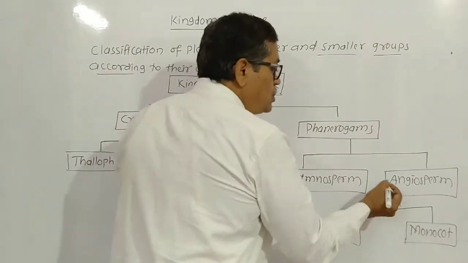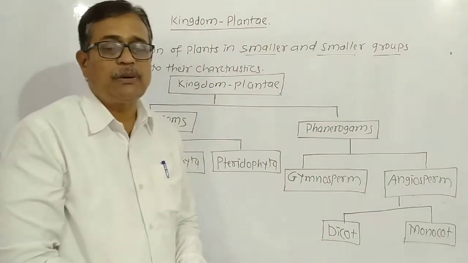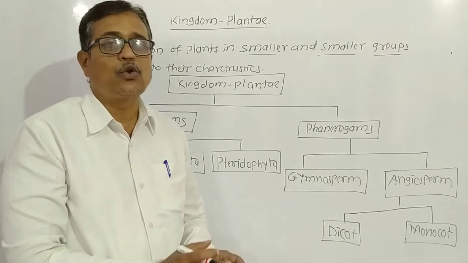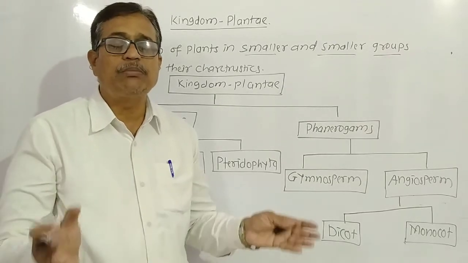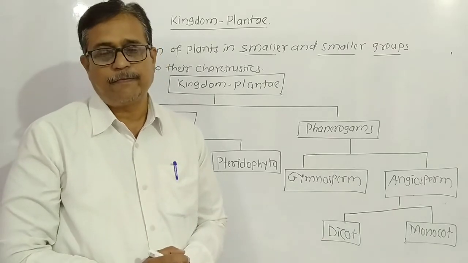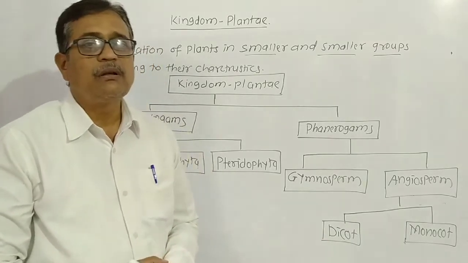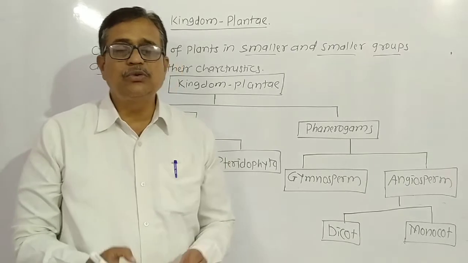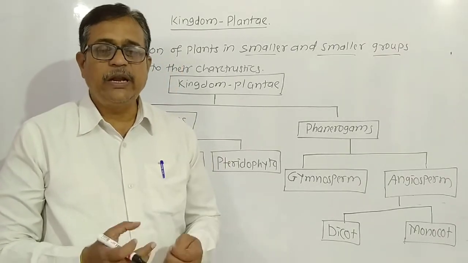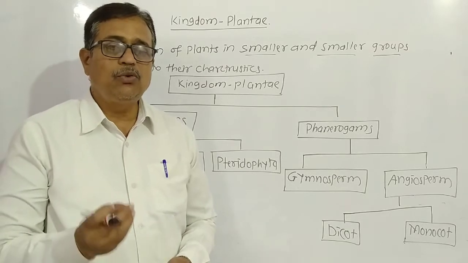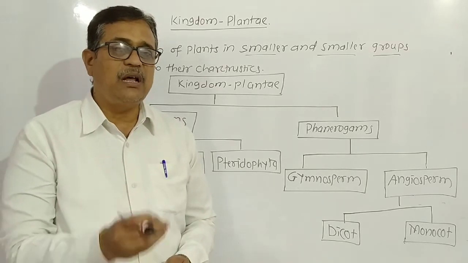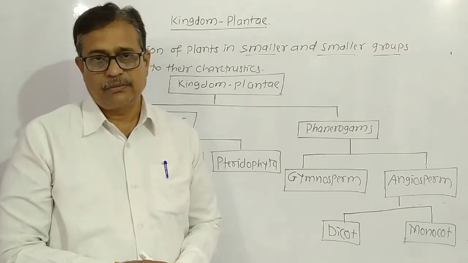Then what is angiosperm? Angiosperm means seeds are enclosed in the fruit, and angiosperm is a big group of the plants present in nature. Dear student, look here. We can use the fruit for eating purposes. All the fruits we look at, their seeds are enclosed inside the fruit.